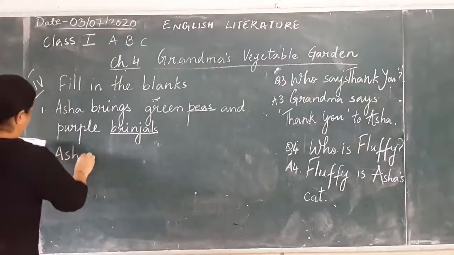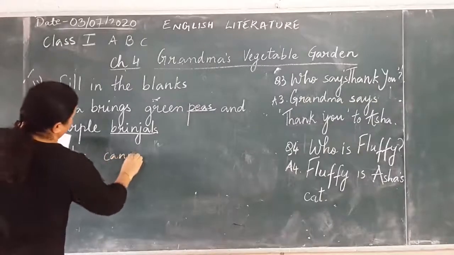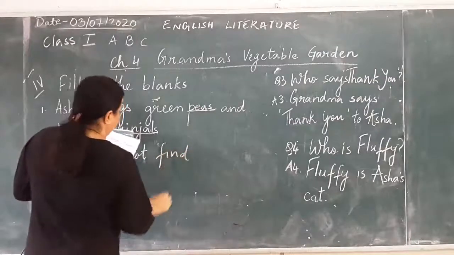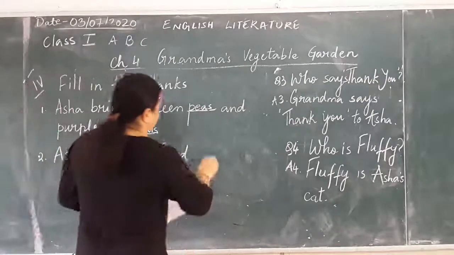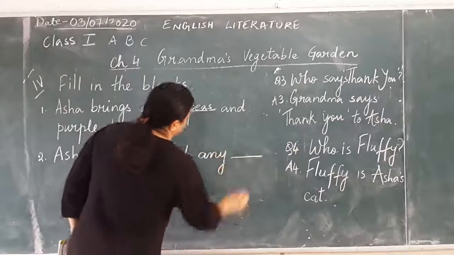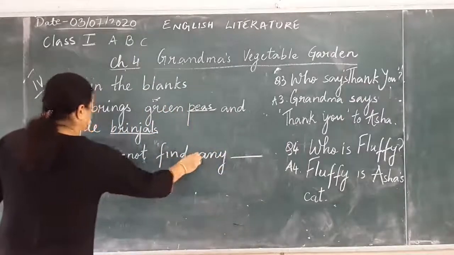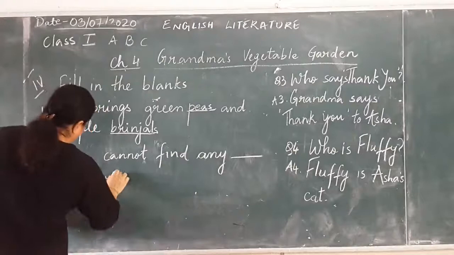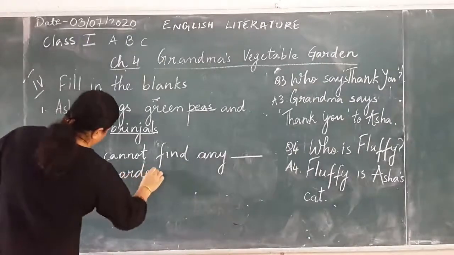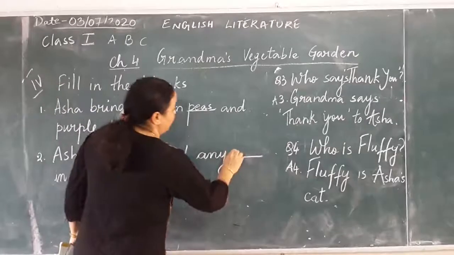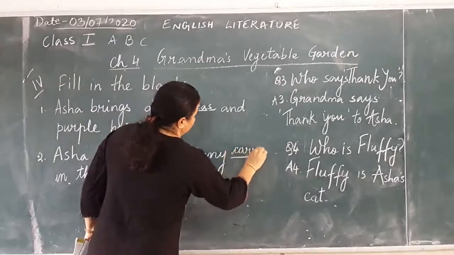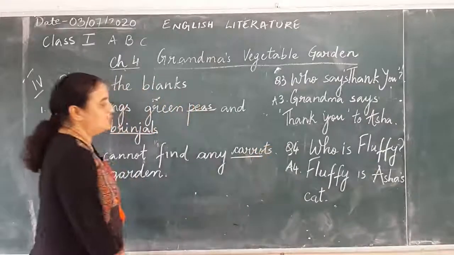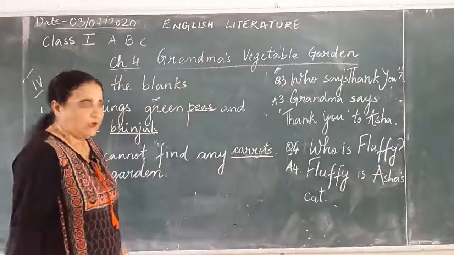Asha cannot find, she cannot find, F-I-N-D, find any dash in the garden. What does she cannot find? She cannot find any carrots. So you write the word carrots. C-A-R-R-O-T-S, carrots. Okay. So she cannot find any carrots in the garden.